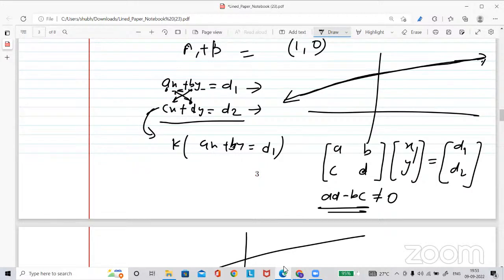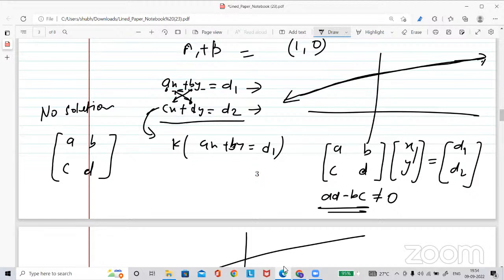Okay, this is what we have. Here we are not able to relate. For the no solution and infinitely many solutions, you will see that here. Let me write another one: A, B, C, D. And this is the case for no solution. I am writing no solution. Okay, this is the case for no solution.